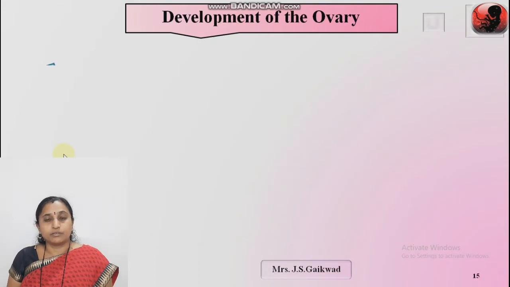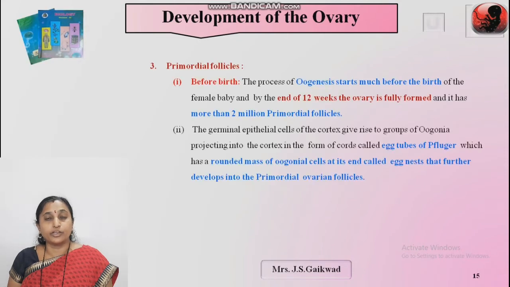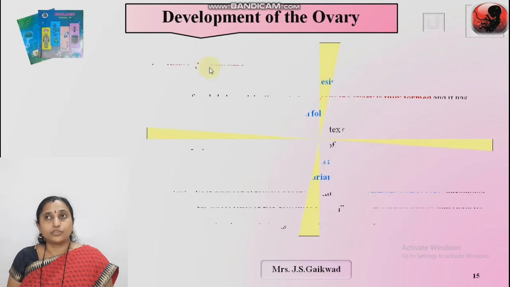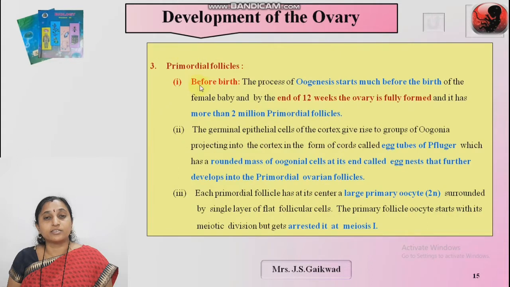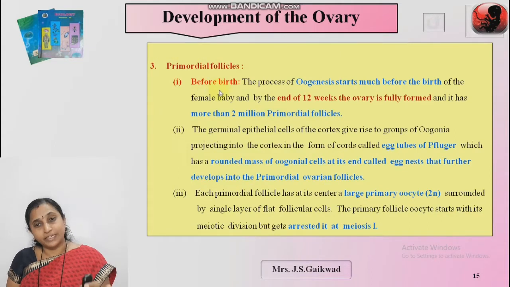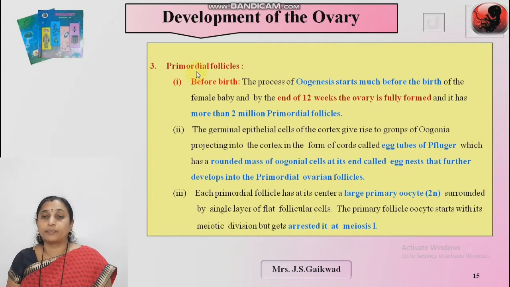Now the description. Come again to the primordial follicles. I am talking about the primordial follicles. Before birth, oogenesis starts. Before the birth of the baby, in the fetus condition, oogenesis starts. What is oogenesis? That is the formation of the female gamete, the ovum. But this ovum is the immature ovum.